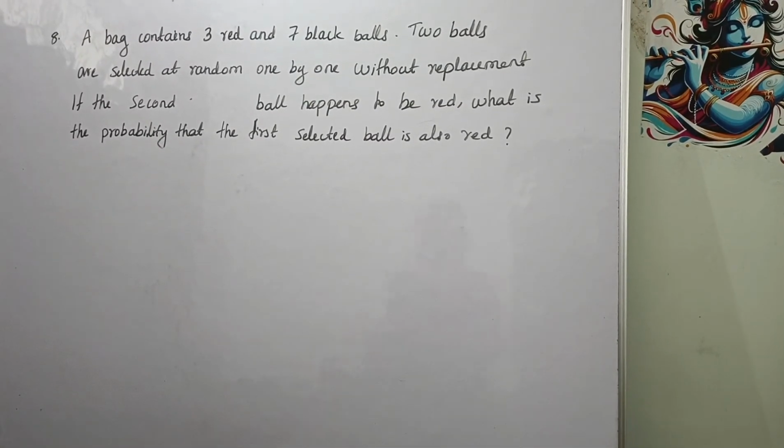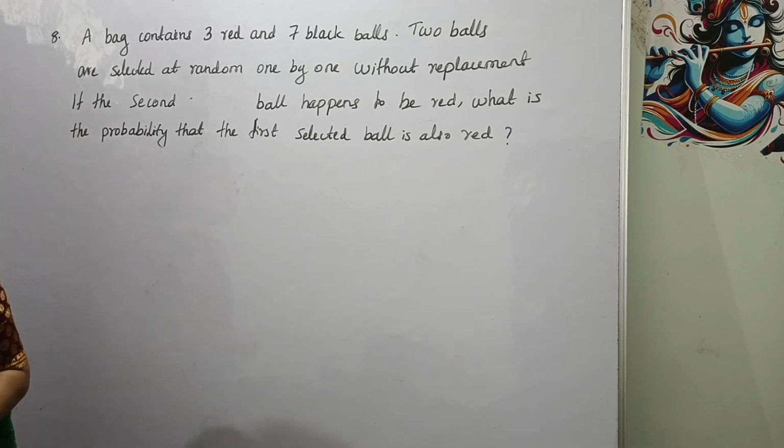A bag contains 3 red and 7 black balls. 2 balls are selected at random one by one without replacement. If the second ball happens to be red, what is the probability that the first selected ball is also red? Okay. So there are 3 red balls and 7 black balls. From these balls, 2 balls are drawn.